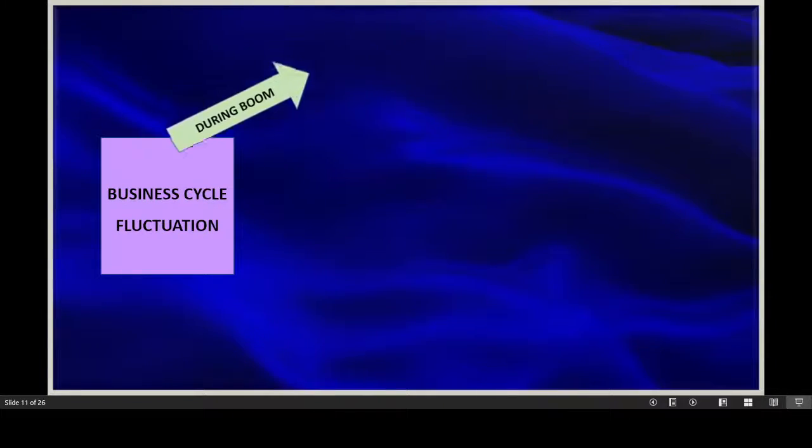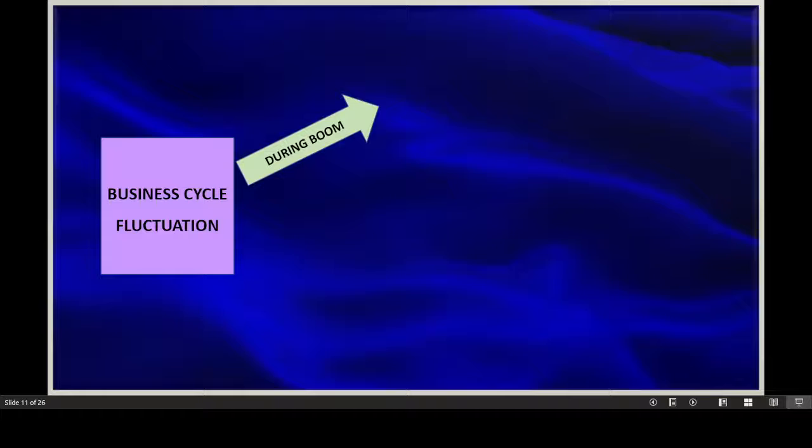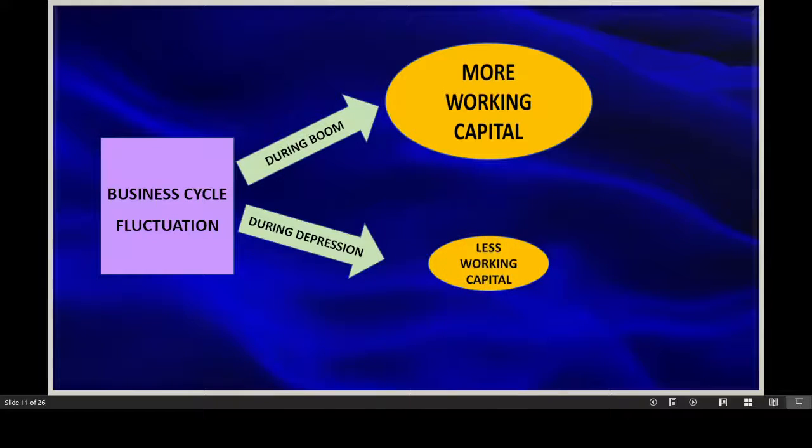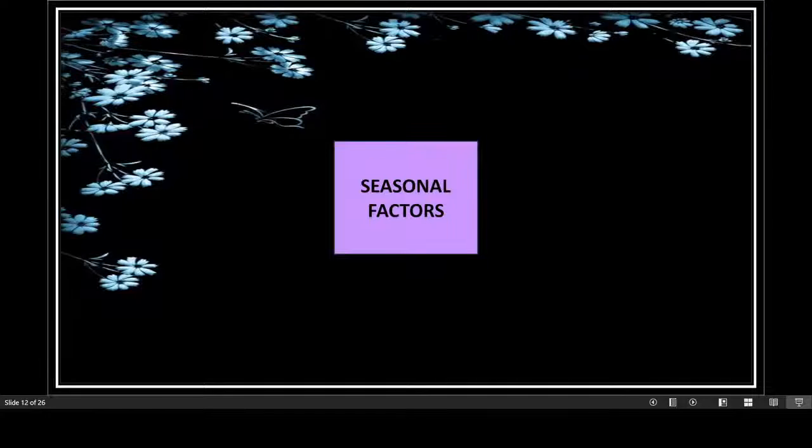During boom period, the market is flourishing. So there is more demand, more production, more debtors, which means more working capital is required. Whereas during depression, the demand is less, inventories are maintained in less quantities, there will be less debtors, so less working capital is required.